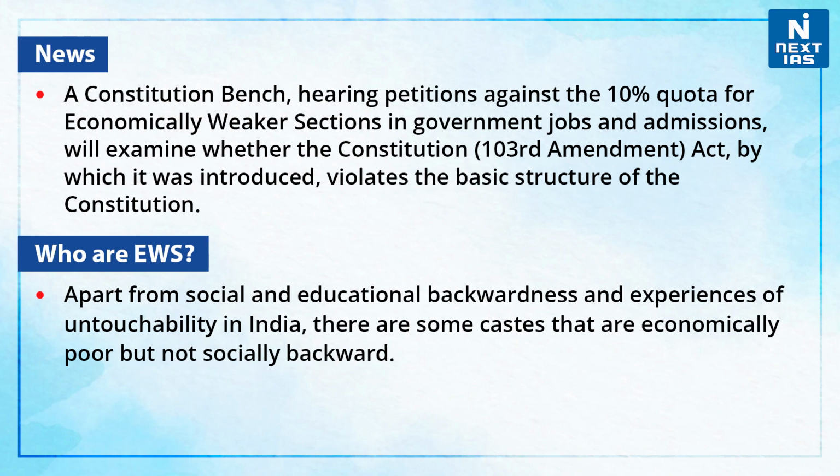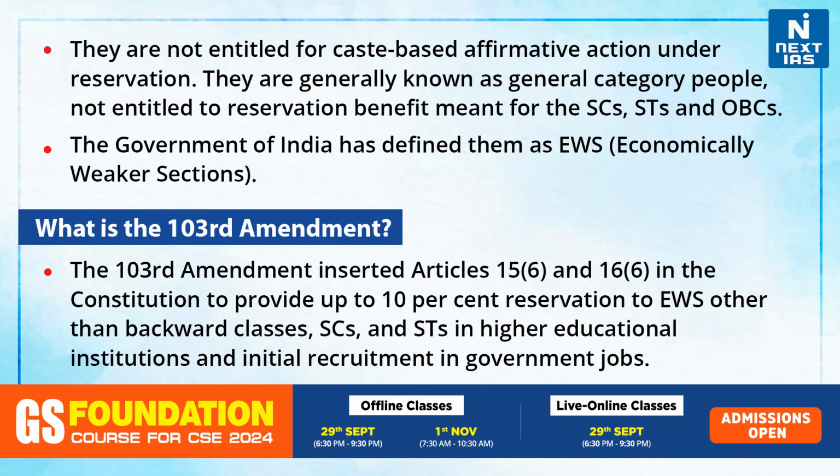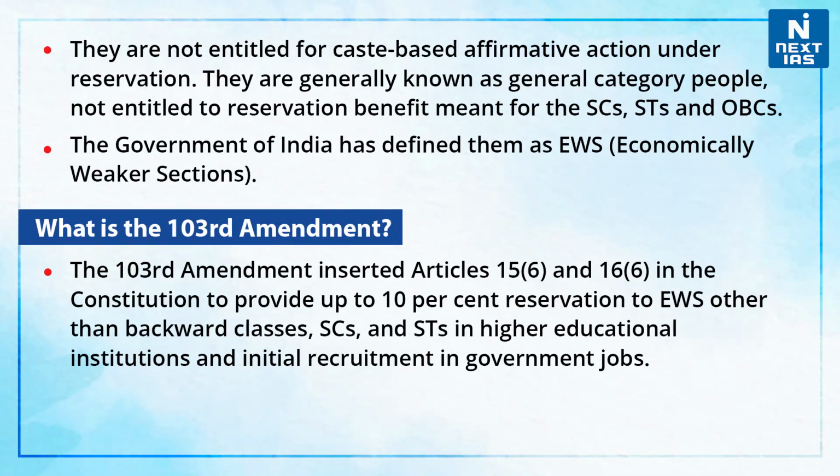Apart from social and educational backwardness and experiences of untouchability in India, there are some castes that are economically poor but not socially backward. They are not entitled to caste-based affirmative action under reservation. They are generally known as general category people, not entitled to reservation benefit meant for scheduled castes, scheduled tribes, and the other backward classes. And therefore, the government of India has defined them as EWS, economically weaker sections.